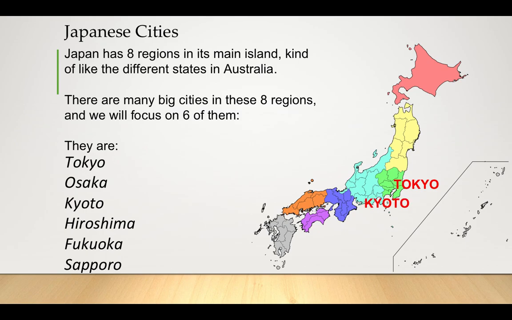Somewhere next to it, to the south, is Kyoto. And then next to Kyoto is Osaka. Next we have Hiroshima in the orange region. And finally, at the end of the Japanese island is Fukuoka. Sapporo, however, is at the very top of the Japanese island where it is the coldest and very good place for skiing and snowing.